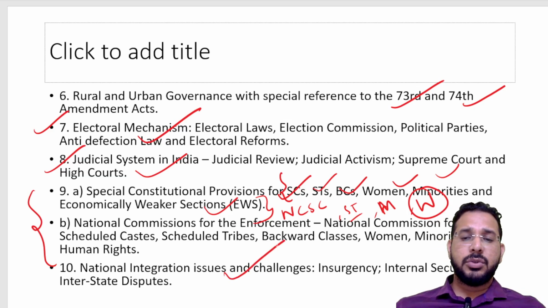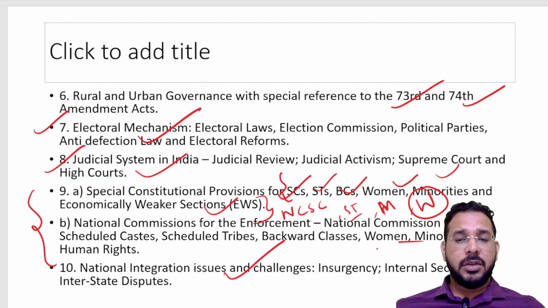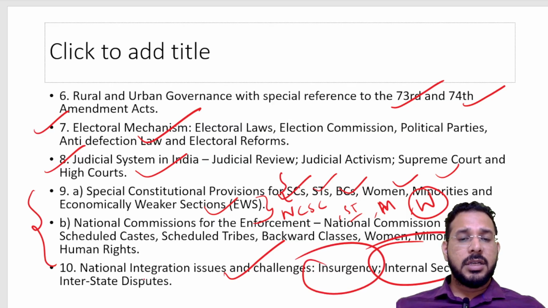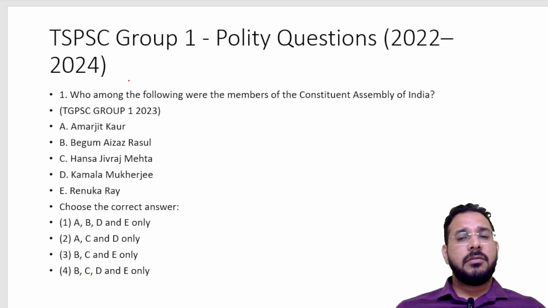Then we study the issues of internal security, insurgency, interstate disputes, etc., which is not present in Group 1. This is the internal security related chapter. So this is your group polity syllabus. Then we have been asked different types of questions. I will give an idea of how questions have been asked.